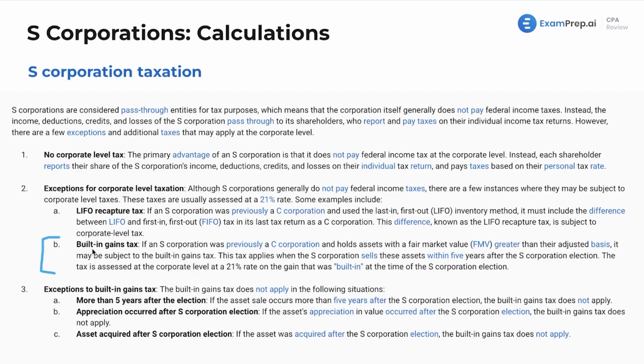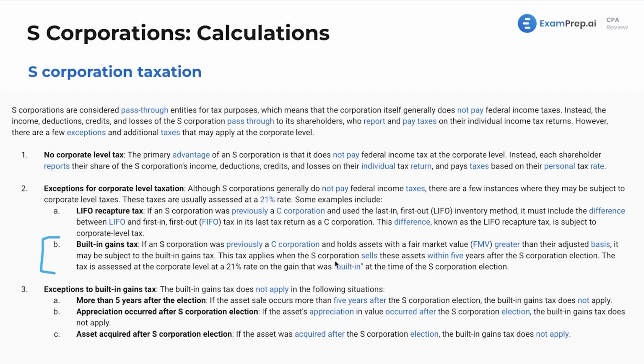The built-in gains tax, this is something we saw in the previous lesson, but just as a good reminder, if the S-Corp was previously a C-Corp and holds assets with a fair market value greater than their adjusted basis, it may be subject to this tax. Now, the goal here is the IRS doesn't want you to have a C-Corp and you buy a bunch of stock, equipment, property. It all goes up in value in the next 3 years. You become an S-Corp just to avoid all of that double taxation and then sell it, distribute it. That's what the IRS is trying to avoid here.